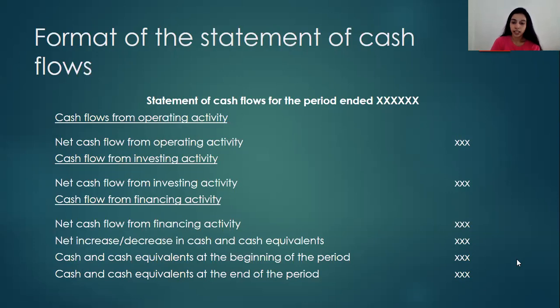And the last three lines are really important. The third line, the net increase or decrease in cash and cash equivalents, shows the net figure of these three activities. Then cash and cash equivalents at the beginning of the period, and cash and cash equivalents at the end of the period. I'll explain to you all what this cash and cash equivalent is in the next slide.